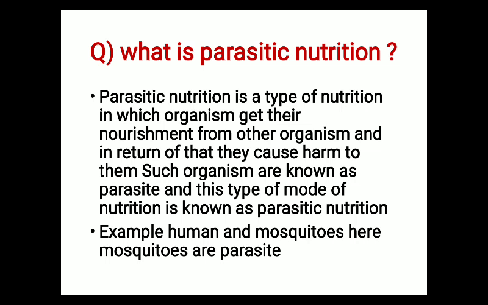Can you recall any one parasitic organism from plants? From here a question can come: give one example of parasitic mode of nutrition from the plant kingdom. The answer will be the Cuscuta plant, also known as Amar bel. That yellowish filamentous plant is known as Cuscuta, and it gets nourishment from the other plant over which it spreads, and ultimately causes the death of that plant. That is known as parasitic mode of nutrition.